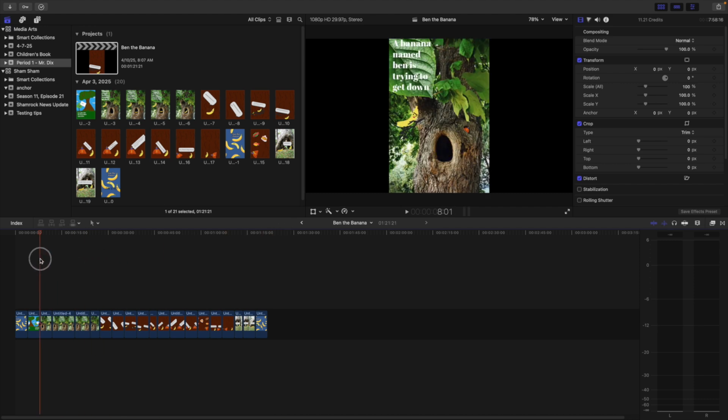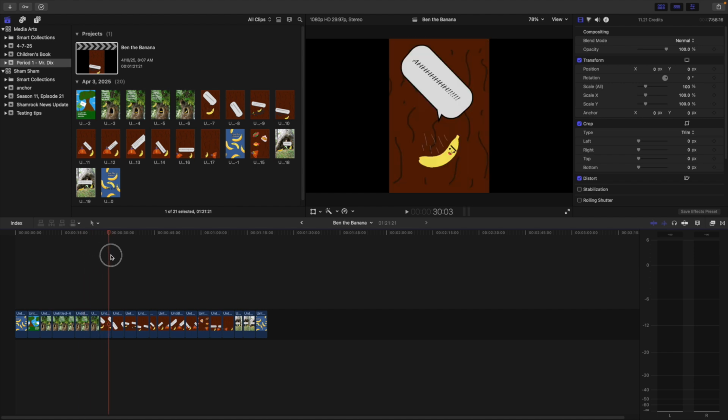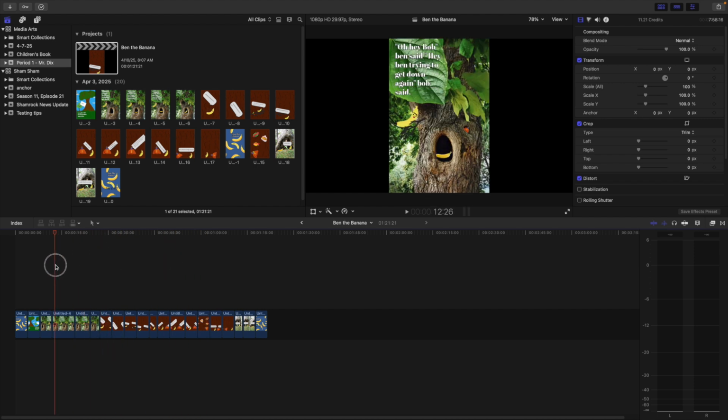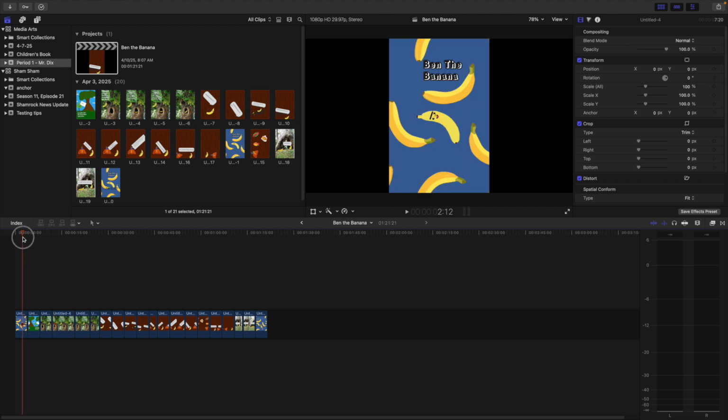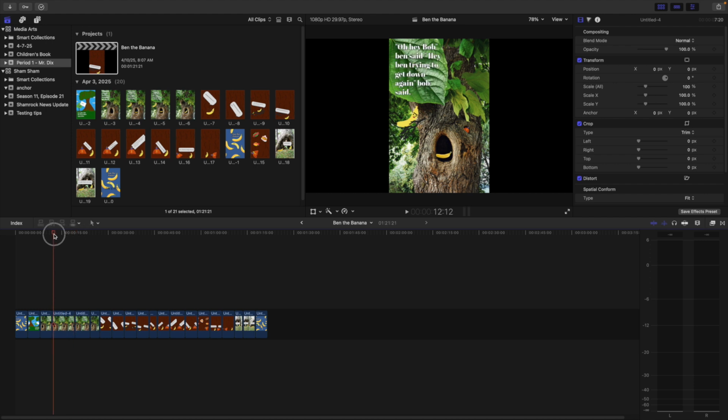You'll remember that recently we went through and we added our pages to our Final Cut Pro, and then we lengthened them based on how much text was in the page. So if I look right here, "Oh, hey, Bob," Ben said. "Hey, Ben, trying to get down again," Bob said. That took a little bit longer to read than Bend the Banana, so I had to make that page a little bit longer. Now, it's time for me to add some sound.